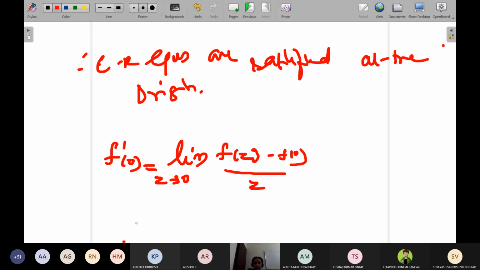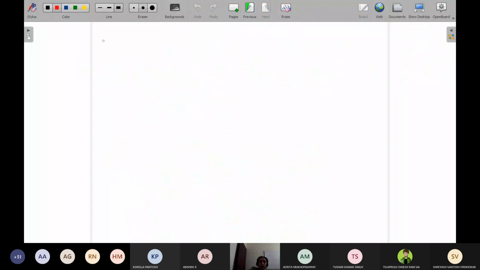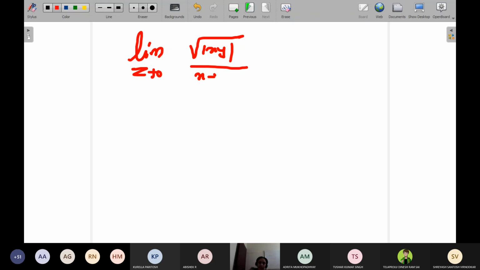So I can write this as limit z tends to 0. What is f of z? Root of mod xy. This is my f of z minus f of 0. F of 0 will be 0, divided by z. Now, before applying the limit, we will split this. So I have limit z tends to 0, root of mod xy divided by z. I can write z as x plus iy.